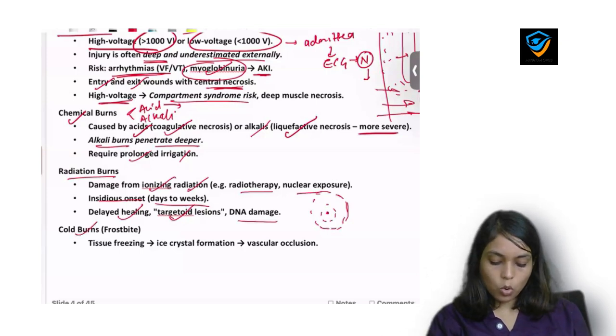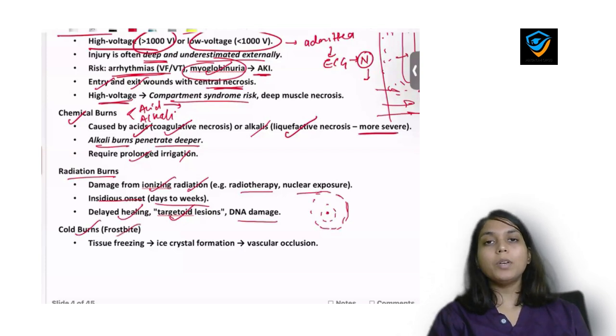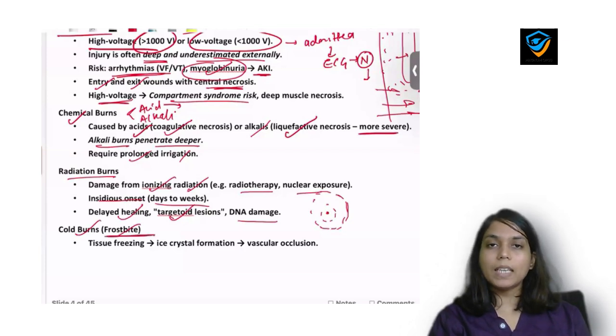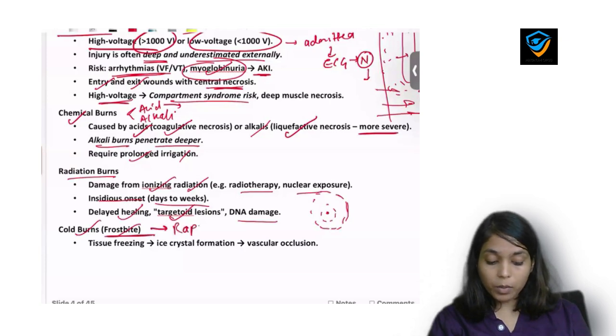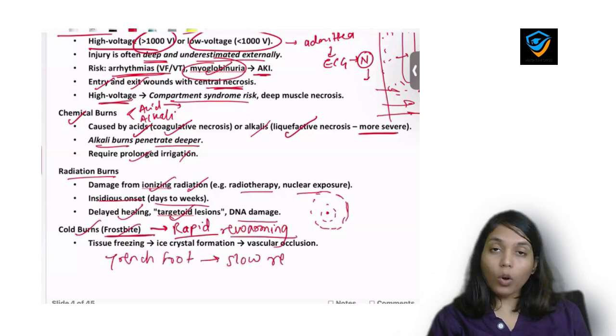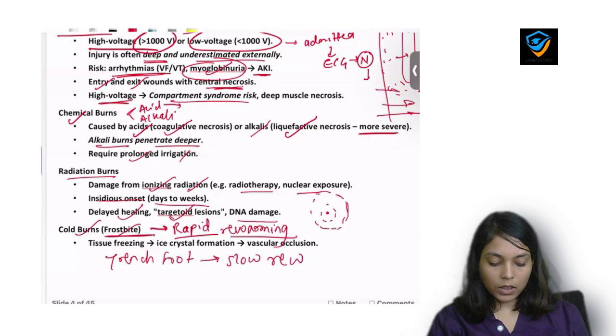Now, cold burn. Cold burn is of two types, frostbite and trench foot, but severe is frostbite because the temperature is less than 0 degree Celsius here, and one needs to take the patient to emergency and do rapid rewarming. Okay, the treatment of frostbite is rapid rewarming. Remember the word rapid. Whereas the treatment of trench foot is slow rewarming. Rapid rewarming will damage the patient who is having trench foot.